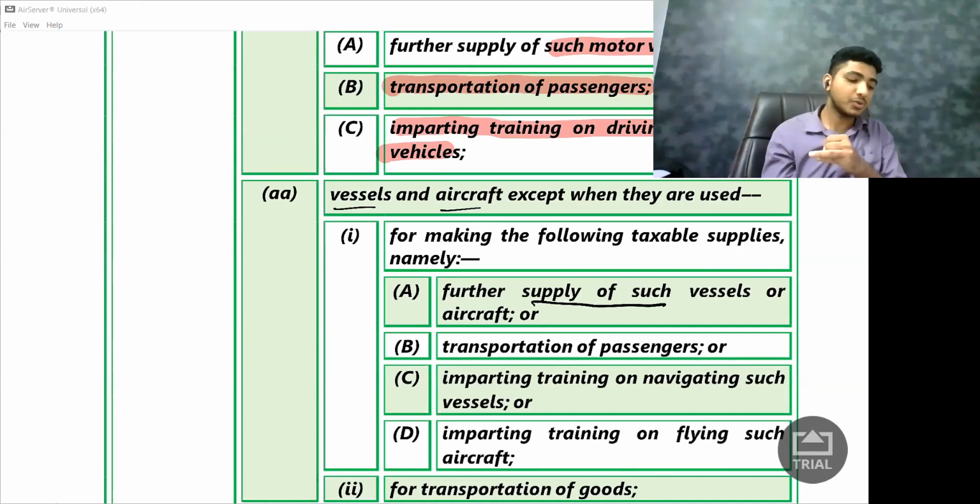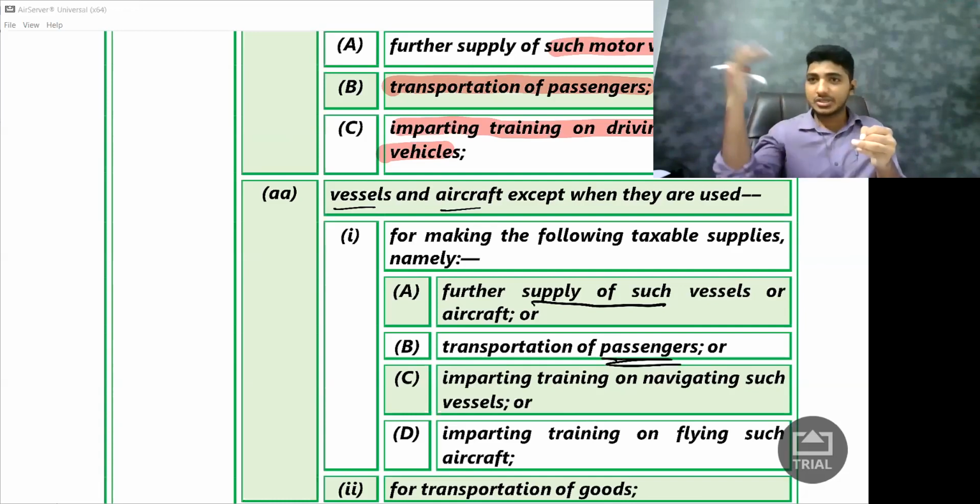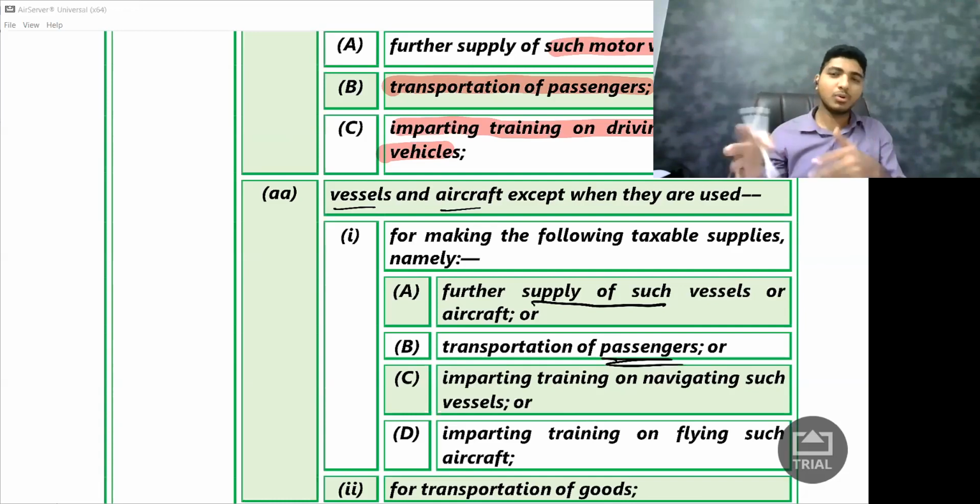Next, transportation of passengers. If you're purchasing a boat and you're actually transporting passengers in that boat, that time credit is available. Or if you're purchasing a flight in which you're transporting passengers, credit is available. But say even like Ambani, you purchase a flight for your own travel, credit is not available for you. But if it is Indigo Airlines and they are purchasing it and transporting passengers, credit is available for them.